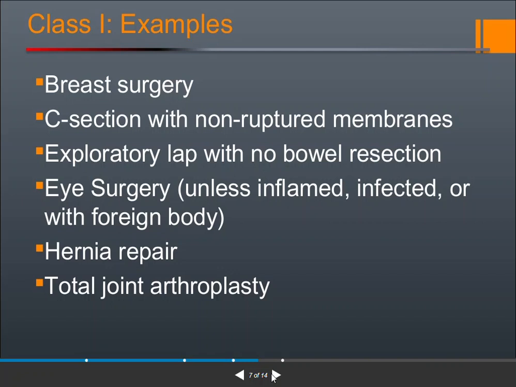Next, surgery of the eyes, hernia repair and total joint arthroplasty. Okay. So these are the surgeries that come under class 1, and the wound which results from this surgery is a clean wound.